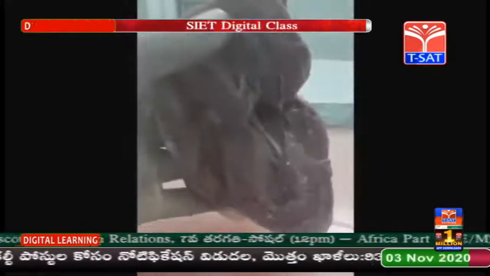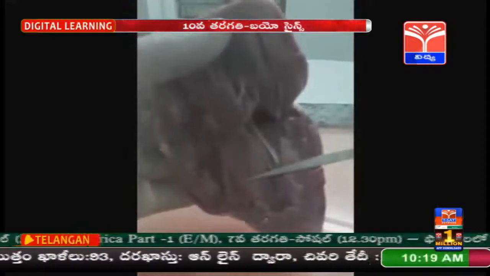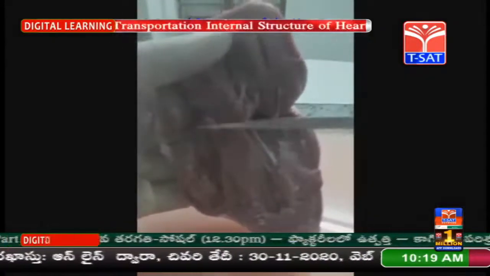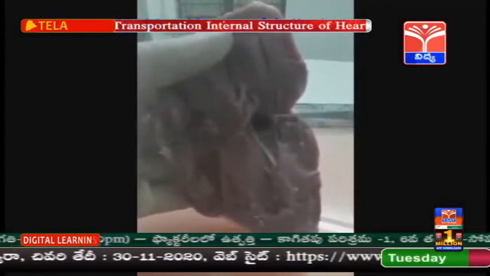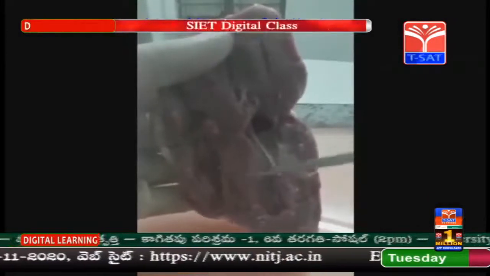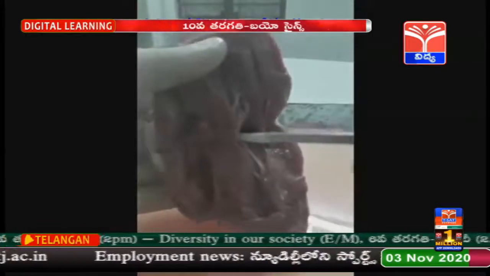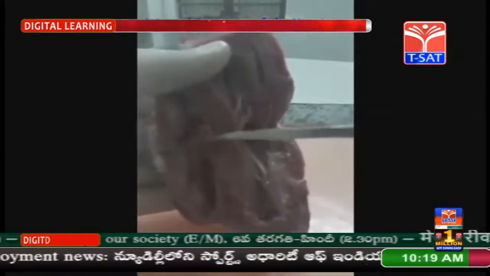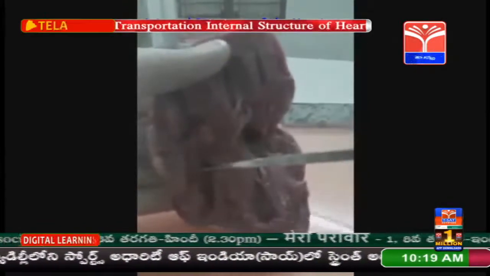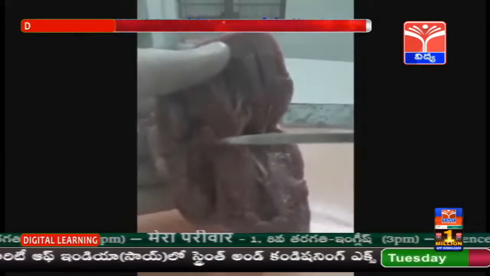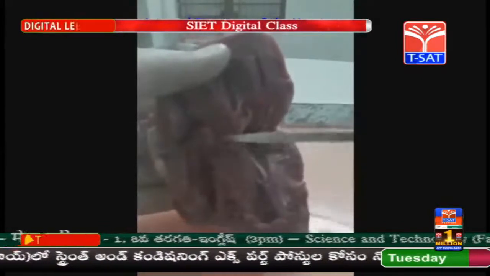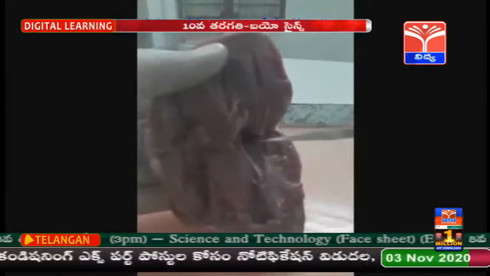Now let us see the internal structure of the heart. The internal structure also reveals the presence of four chambers: right atrium, left atrium, right ventricle and the left ventricle. Between right atrium and right ventricle, there is an opening called the right atrioventricular aperture.